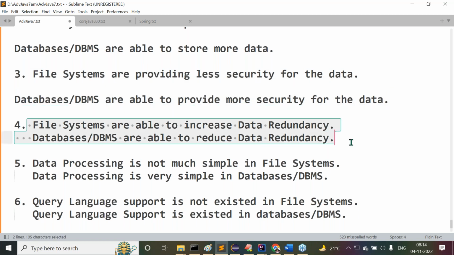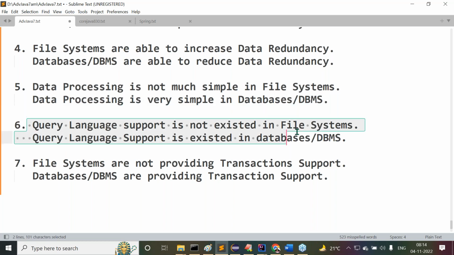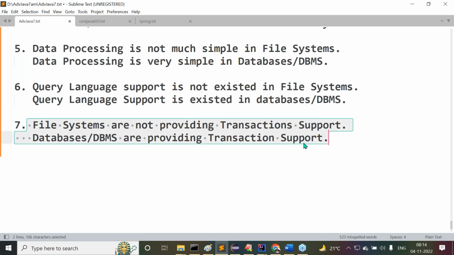File systems increase data redundancy, whereas databases or database management systems reduce data redundancy. Data processing is not simple with file systems, but data processing is very simple in databases or database management systems. Query language support does not exist with file systems, but query language support is available with databases or database management systems. File systems are not providing transaction support, whereas databases or database management systems are providing transaction support, and so on. So many differences are available, but only the required differences are given here. Try to understand it clearly.